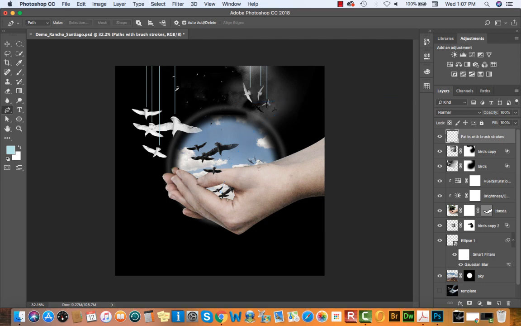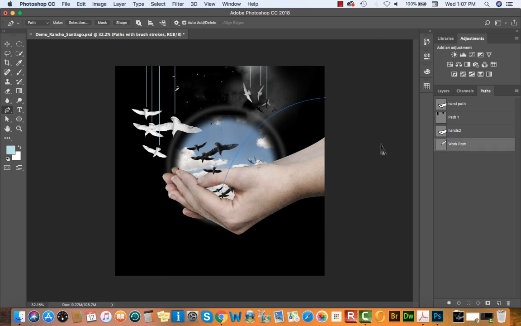And I'll just go to my paths menu to make sure I'm working on the right path. And you can even press A to access your selection tool. Option, click, drag, release, even rotate. I love rotating and scaling things.